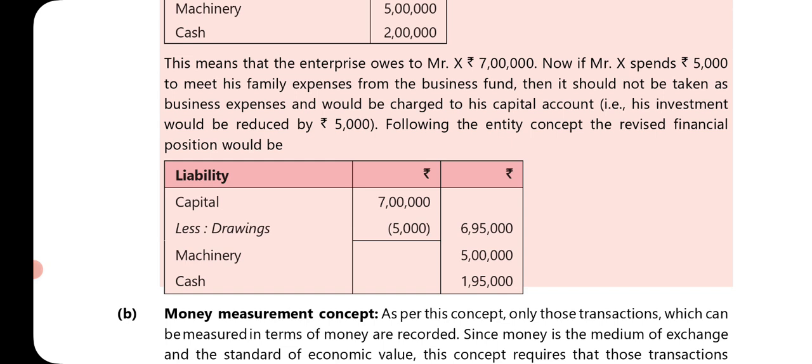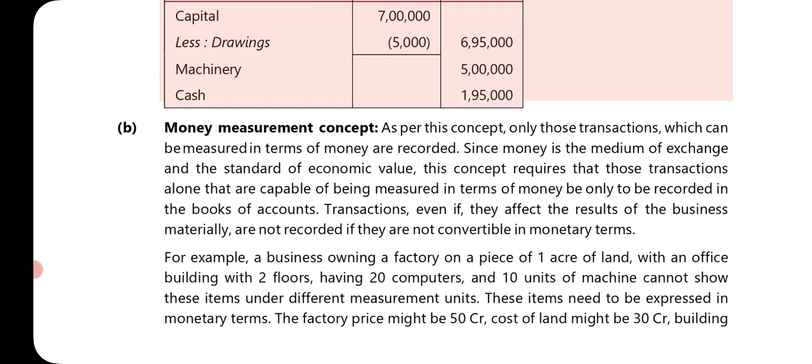So here again, the entity concept is that there is one particular person called the owner, and there is a second person called the entity, the business organization. Okay, so both are separate. The owner's personal expenditure is not recorded in the books of account. And whatever money the owner brings into the business, which is termed capital, is a liability on the business to be repaid to the owner.